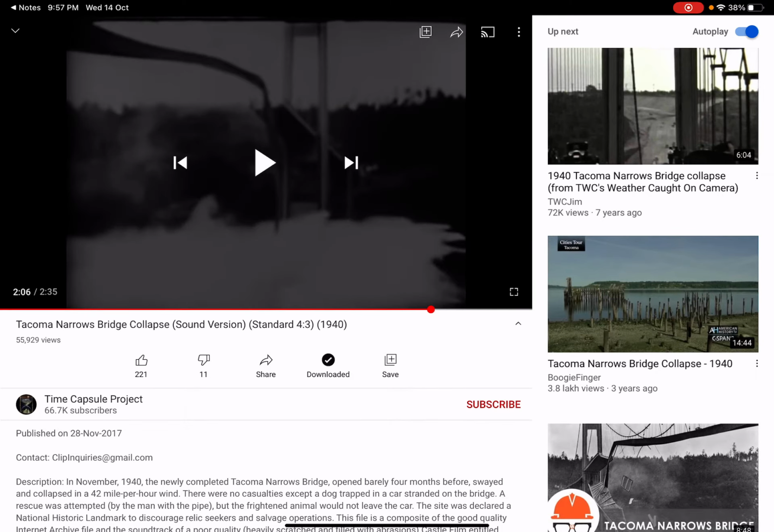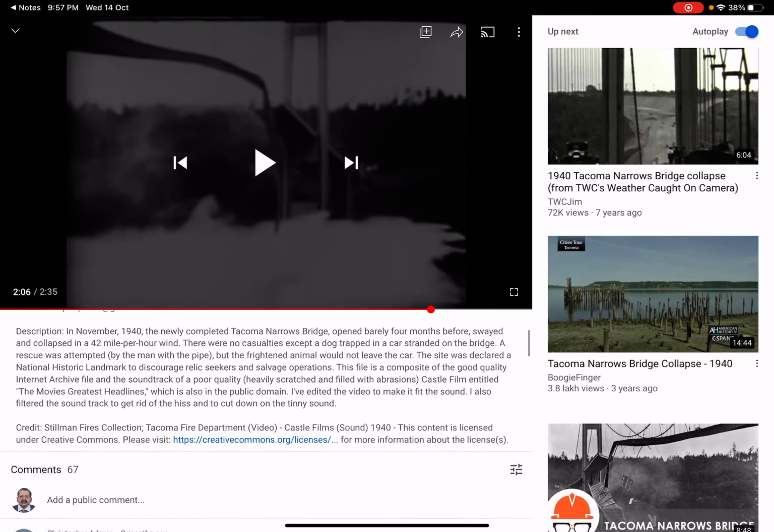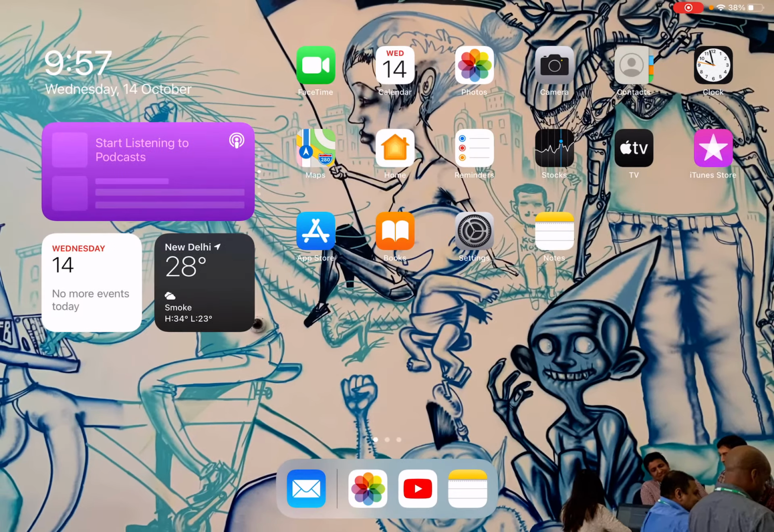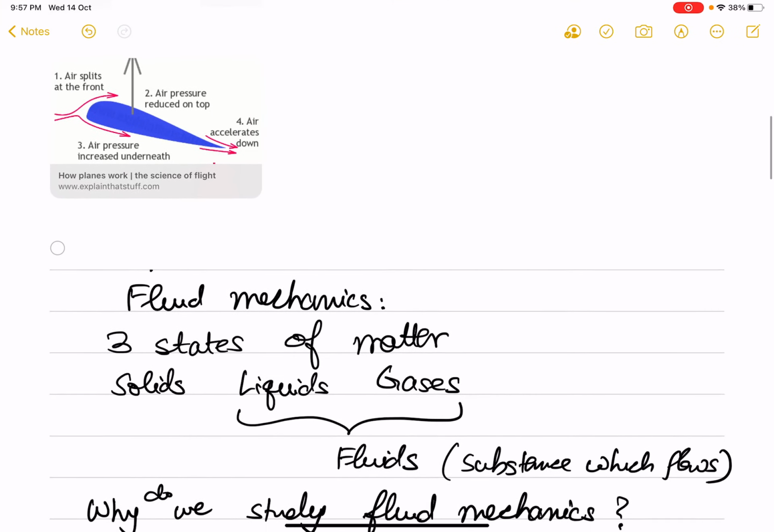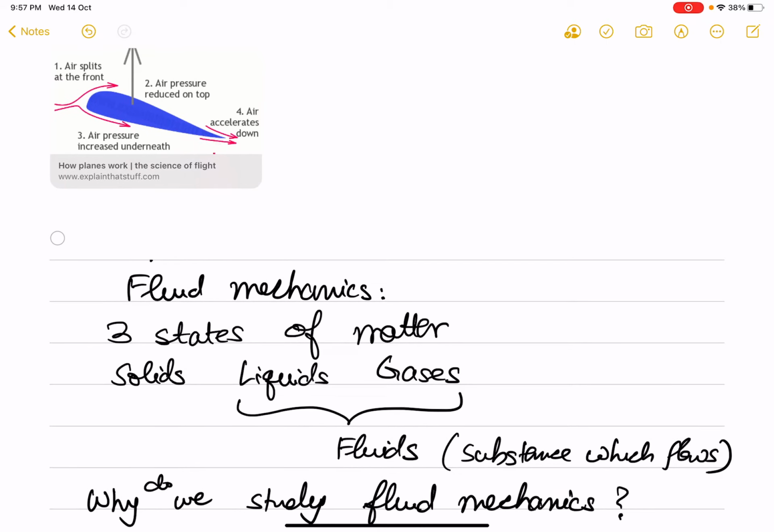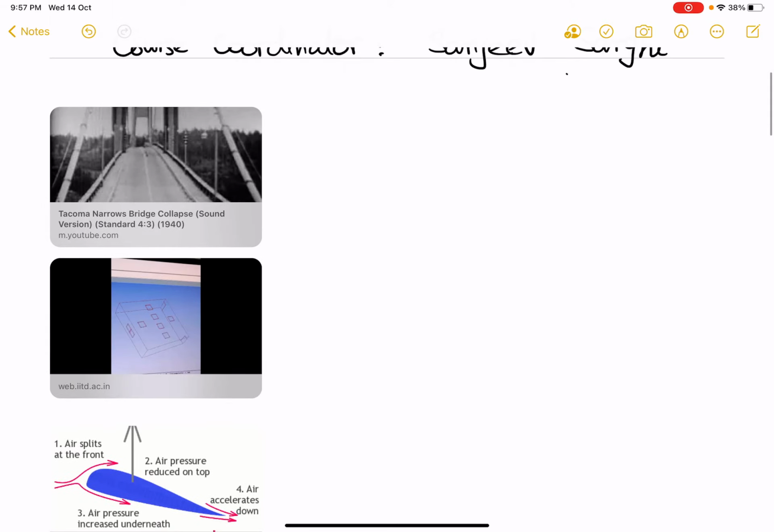So this bridge fell down because of the forces which were applied by the wind, and that is what the effect of the wind on the bridge was. And we would like to study some of these effects, and that is what we can do if we study fluid mechanics properly. The air which flew past the bridge applied some forces on the bridge which caused it to twist and oscillate.